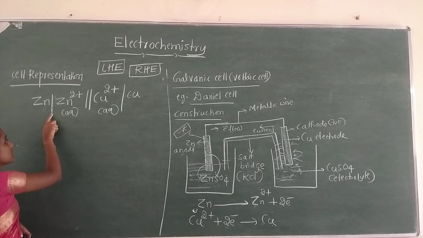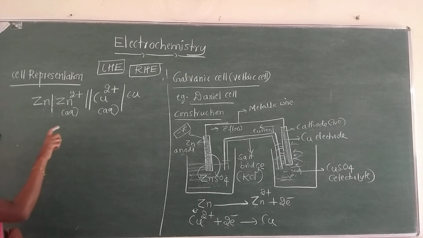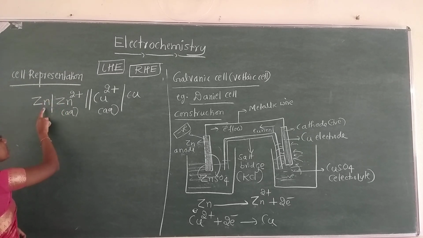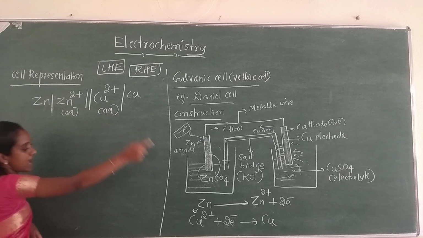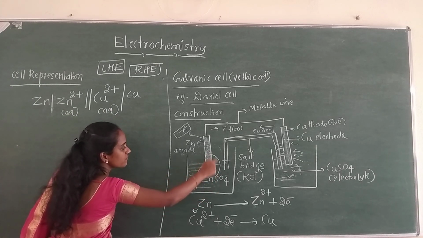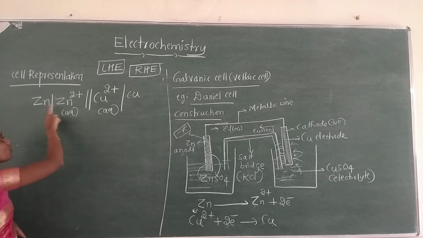Zn2+ ions are in aqueous solution, so there is a phase difference between electrode and electrolyte. That's why we write one single vertical line.